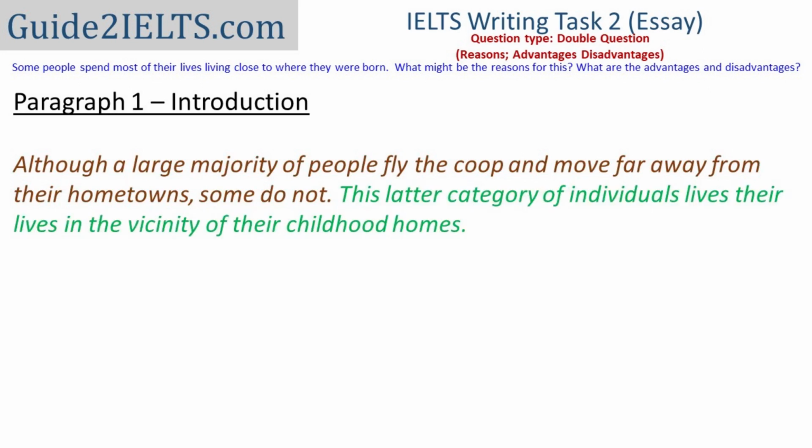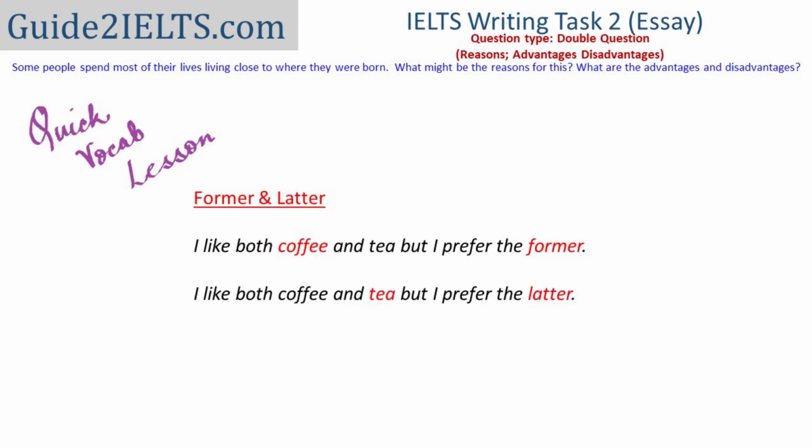The latter category of individuals lives their lives in the vicinity of their childhood homes. So the second sentence is actually the paraphrasing of the question, but I've connected it to a very simple general statement. I've also used the word latter here. The words former and latter are used when we are talking about two things. Former refers to the first one and latter refers to the second one. So if I say I like both coffee and tea, but I prefer the former, it means I prefer coffee. And if I say I prefer the latter, it means I prefer tea.